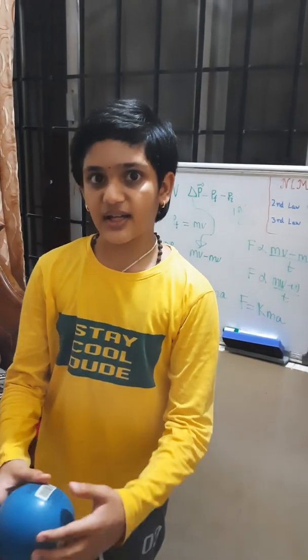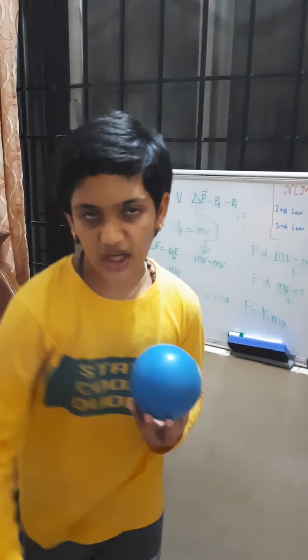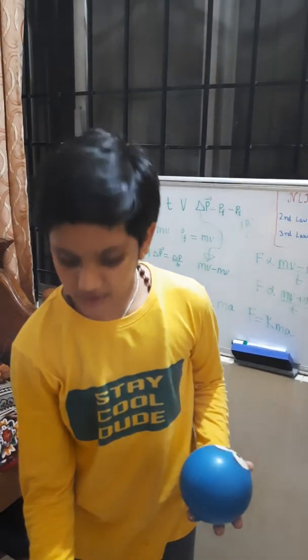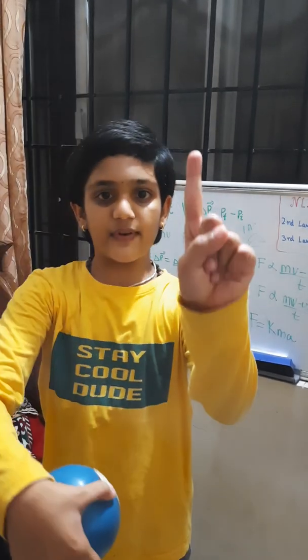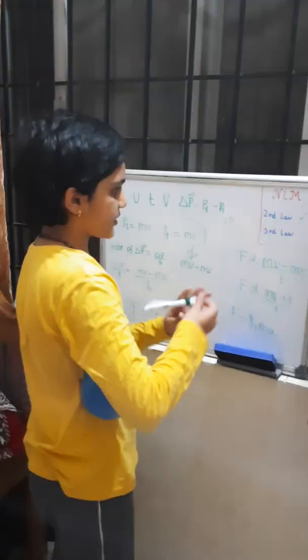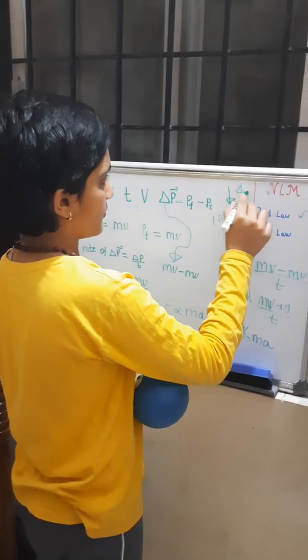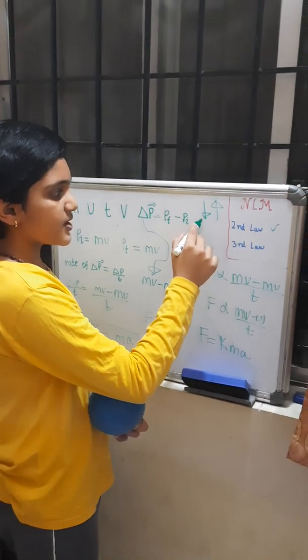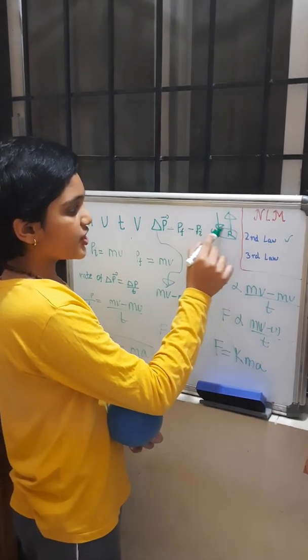Opposite directions. How? I gave it some force downwards, and this one got force and went up. So equal and opposite force. In our case, this is our action and this is our reaction, and this is an action-reaction pair.